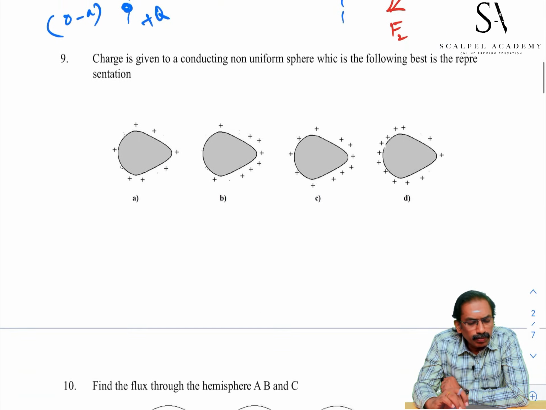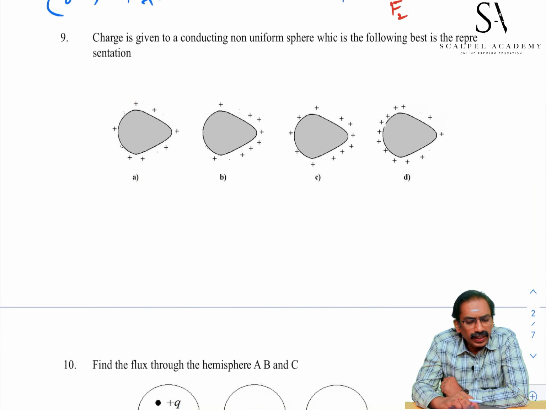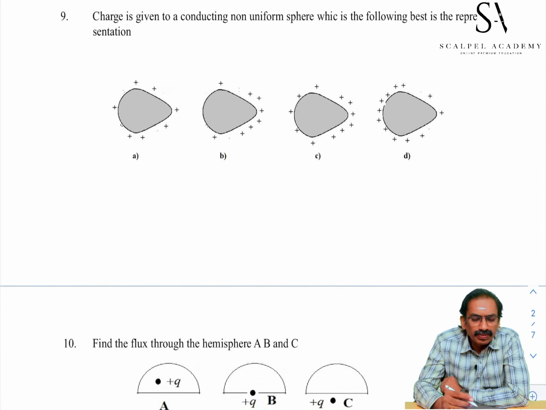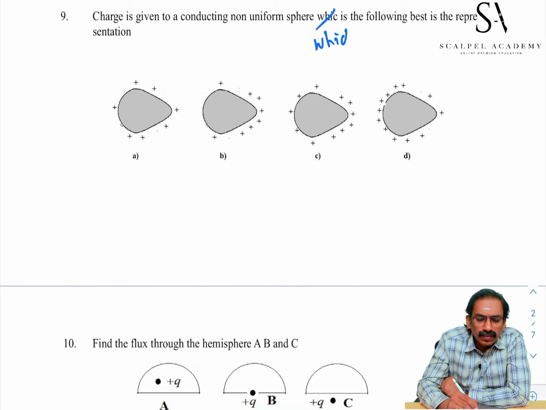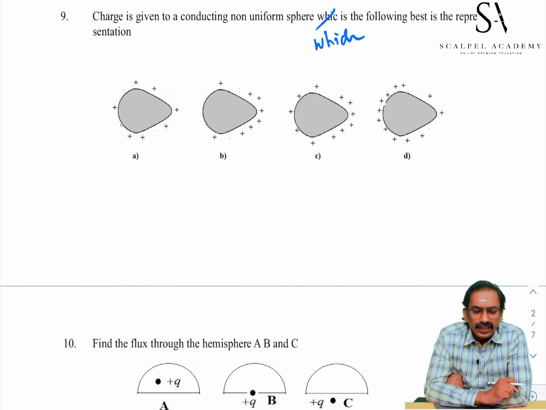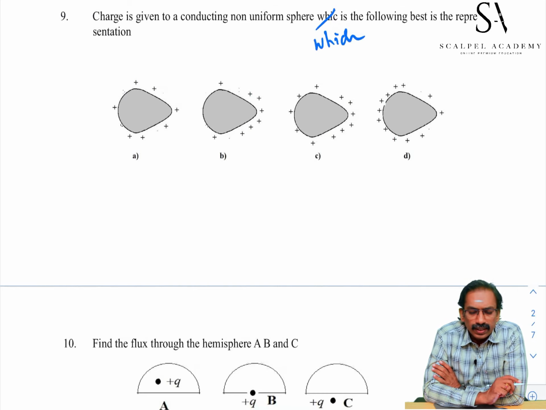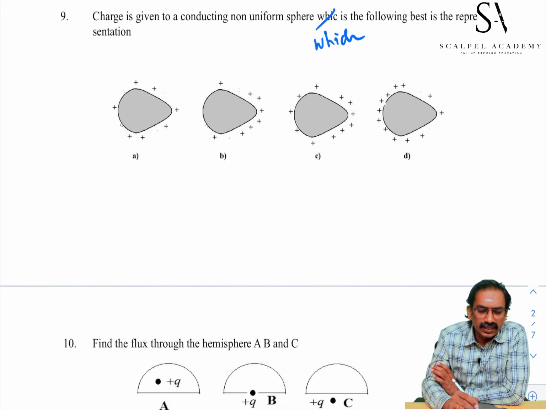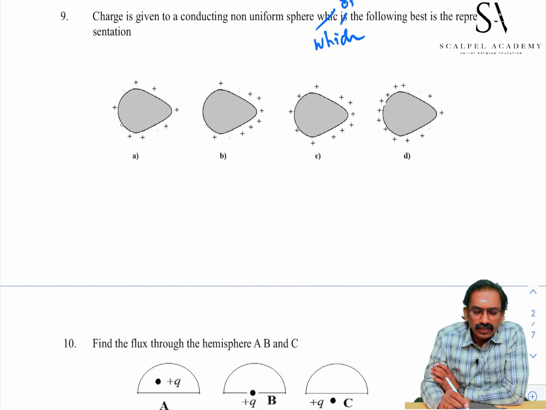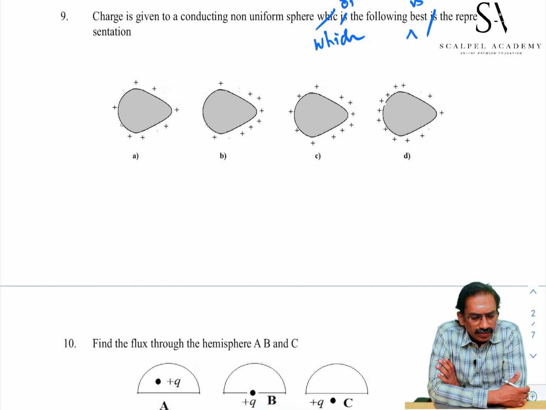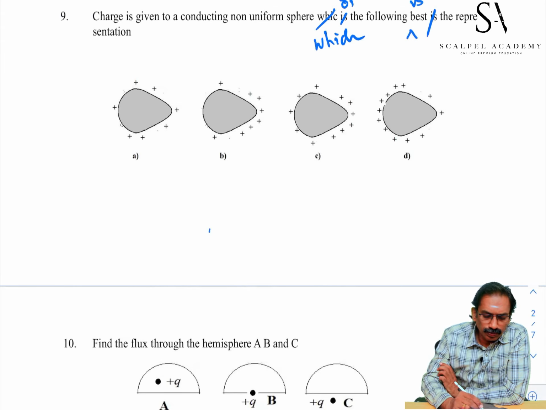Let us go to the 9th problem. Charge is given to a conducting non-uniform sphere. Which of the following is the best representation? Okay, student, if charge is given to a uniform conductor, a perfect sphere, charge is distributed uniformly.